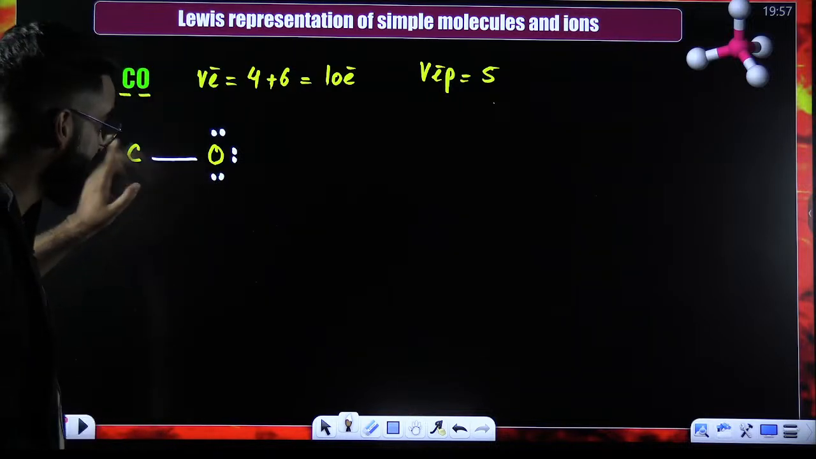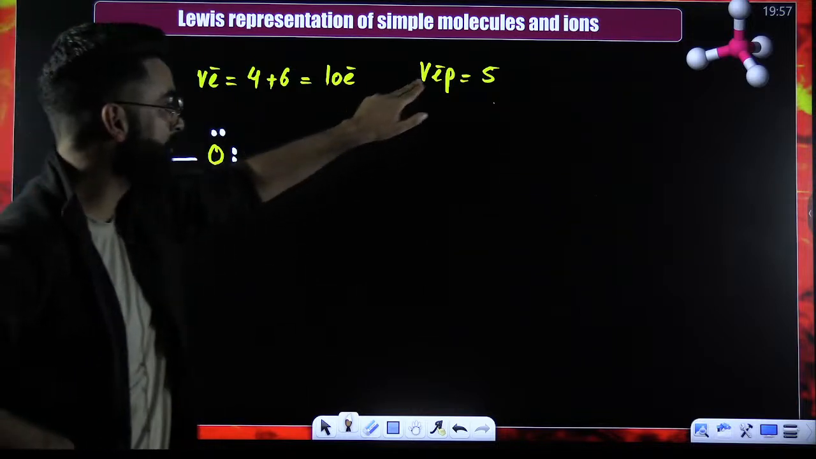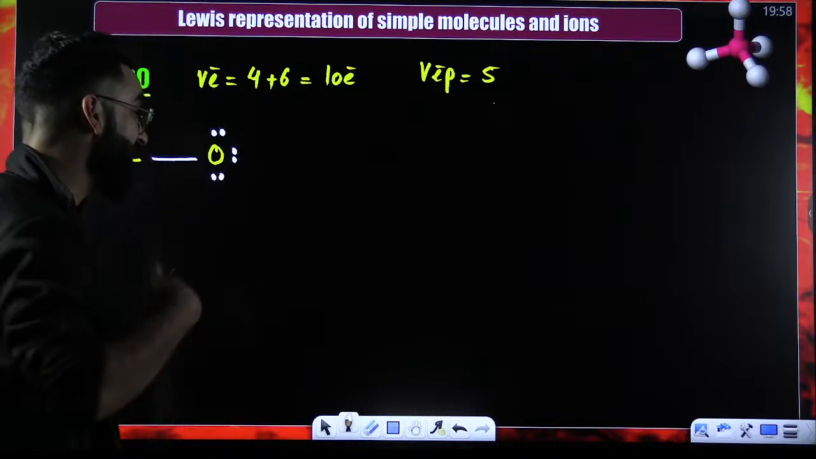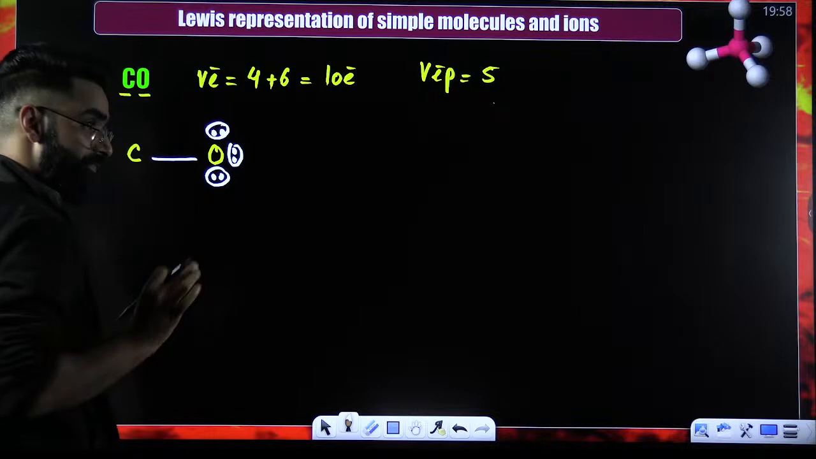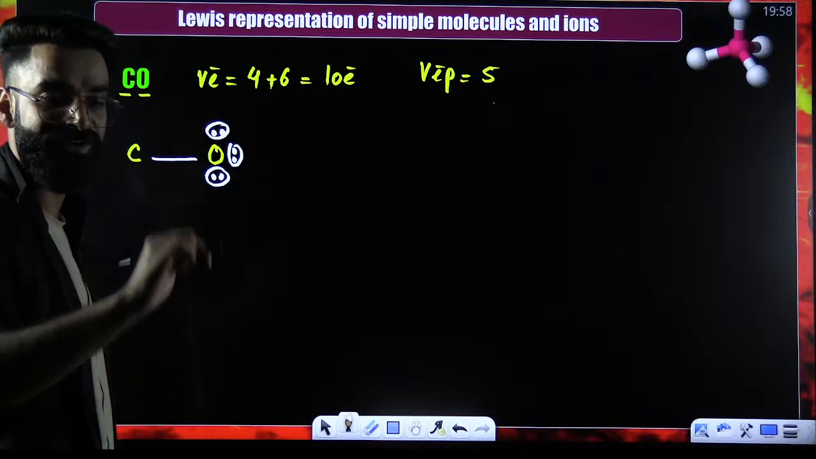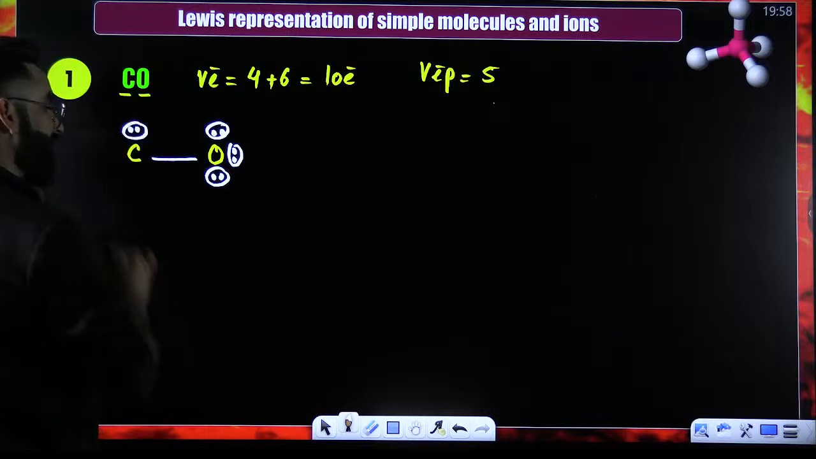Now, my dear students, tell me one thing. 2, 4, 6, and 8. Its octet is complete. How many electron pairs did I have? 5. Out of 5, how many have I used? I've used 1, 2, 3, and 4. 4 electron pairs I've used. 1 electron pair is left. Give that electron pair directly to carbon.